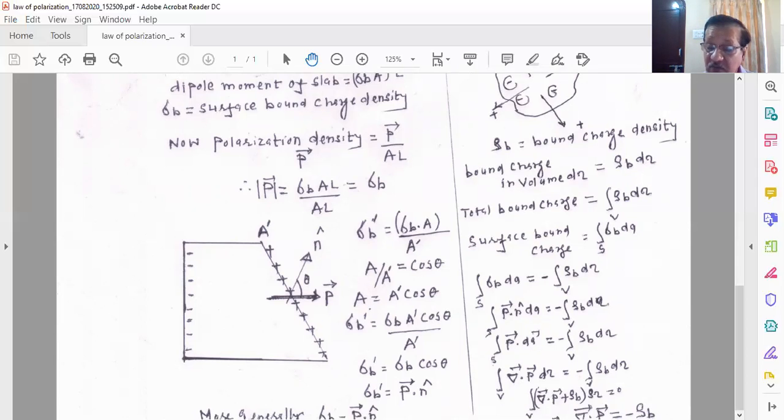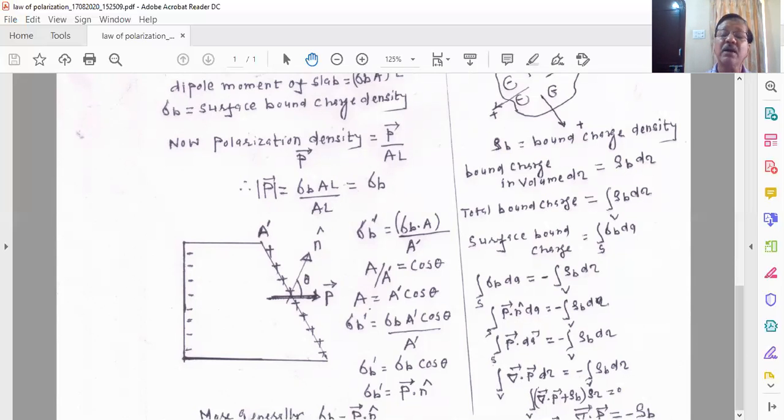So today we have derived two important laws of polarization. The surface charge density of the bound charges is always equal to the scalar product of vector P with the unit vector n, or you can write that the magnitude of sigma b is equal to the magnitude of the polarization vector P. And we have found that the divergence of the polarization vector is always equal to the negative of the volume charge density of the bound charges.